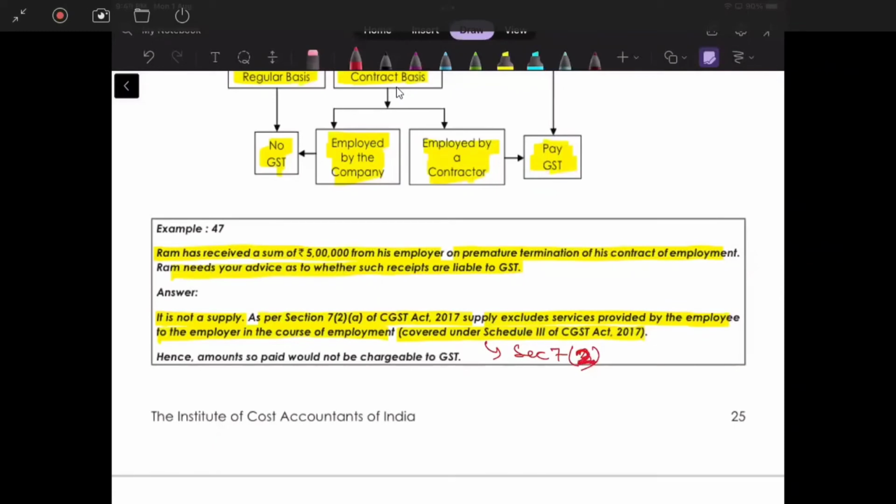There is a Schedule 3, which is a negative list, which says that what kind of services or what kind of transaction would neither be supply of goods or service. Correct. And there is an entry, if I'm not wrong, I think entry 1 will be there, which will say that services provided by the employee to the employer are out of purview of GST. Correct. Hence, amounts so paid would not be chargeable to GST. Correct.